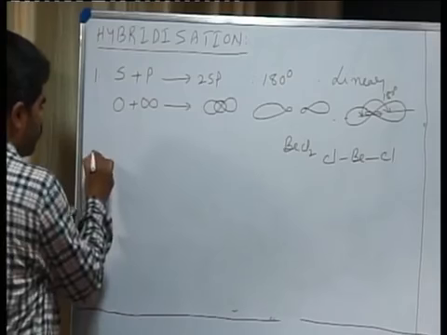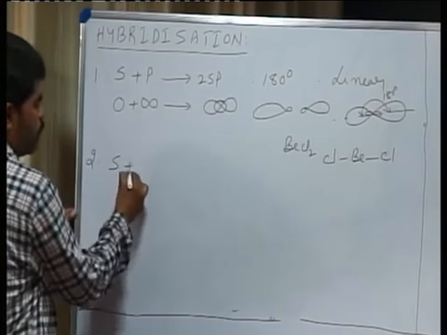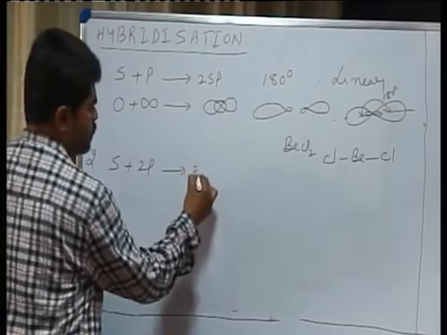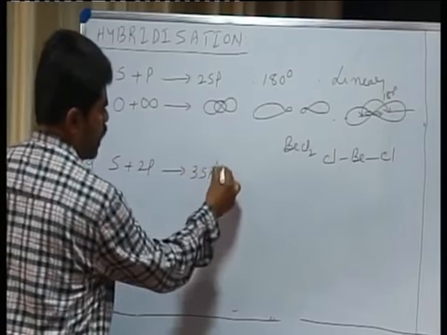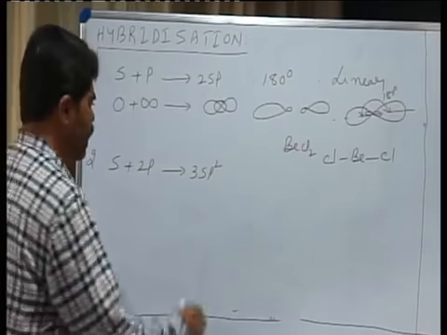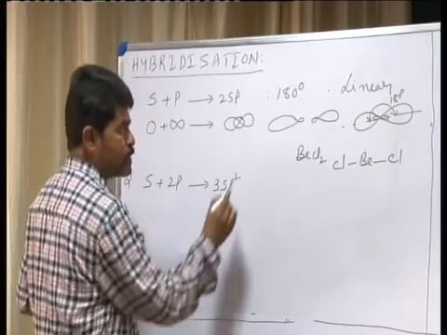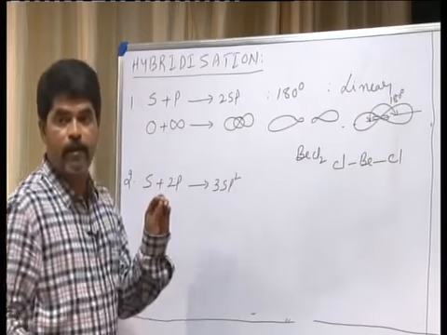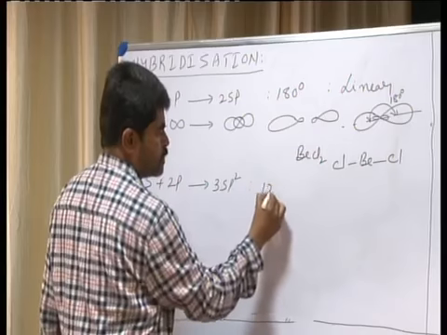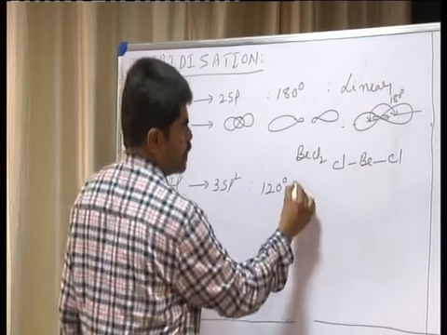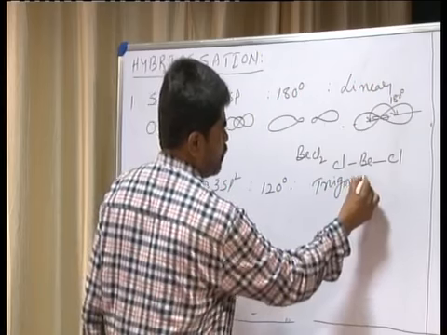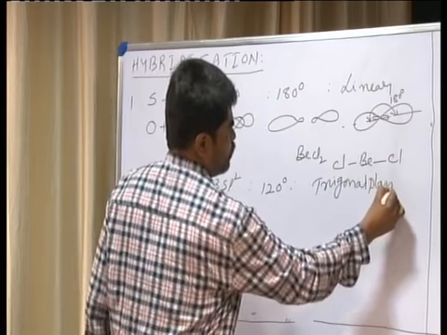Then one more: if one s orbital hybridizes with two of the p orbitals, it gives three sp2 hybrid orbitals. These three sp2 hybrid orbitals are arranged at the three corners of a triangle. That is, the bond angle is 120 degrees and the shape of the molecule is trigonal planar.